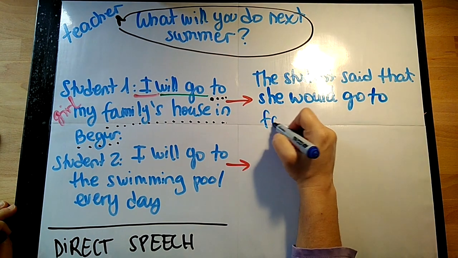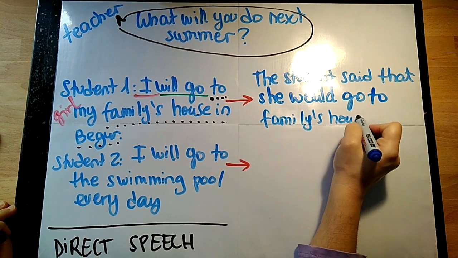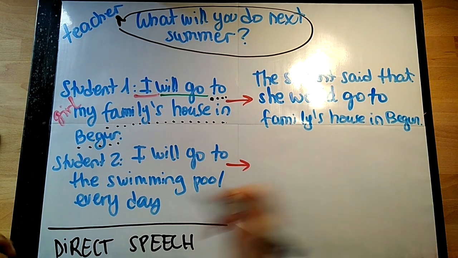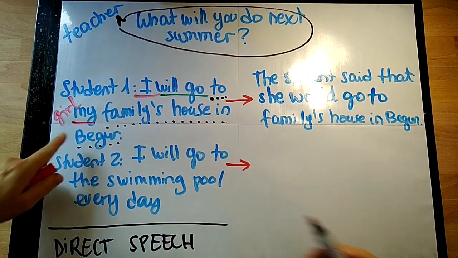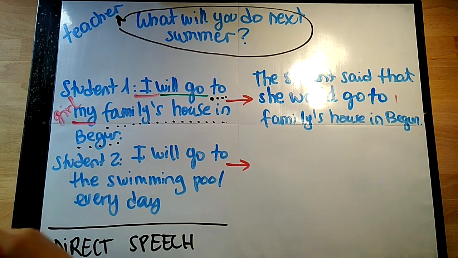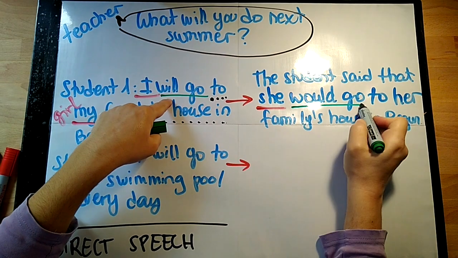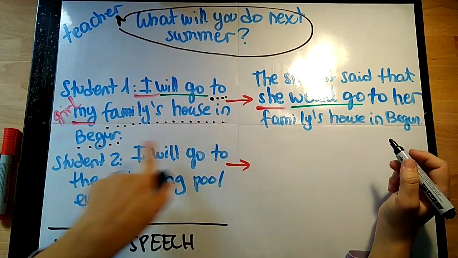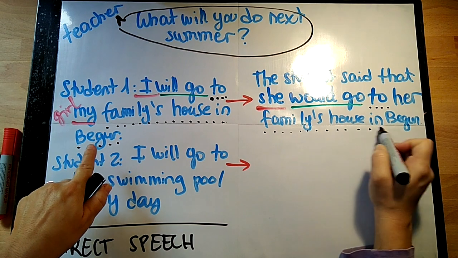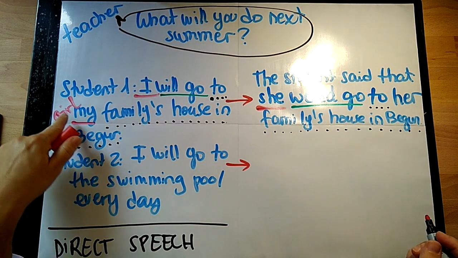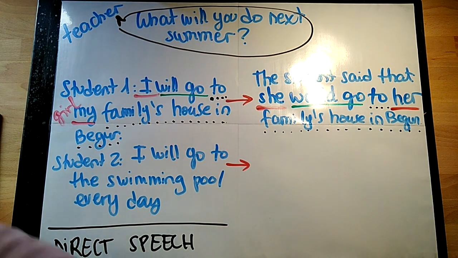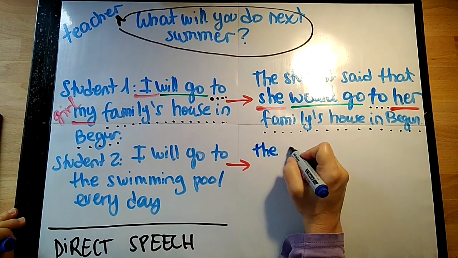Family's house in Begur. And we have to be careful again, because we have a possessive, the possessive my. This my refers to the girl. So then we write her family's house. So we use she to substitute I, would go to substitute will go. Then we continue the sentence with the rest of the information and we use her because it's the girl's family.